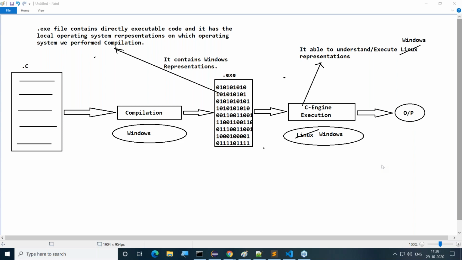Maximum XP operating system compiled program may not be executed on Windows 10. Maybe. Why? Because definitely some database representations point of view, some differentiations are available. This is one thing. But when we come for 32-bit representations and 64-bit representations, as per my awareness, what I'm telling now, 32-bit programs will run under 64-bit operating system, but 64-bit programs will not run under 32-bit operating system.